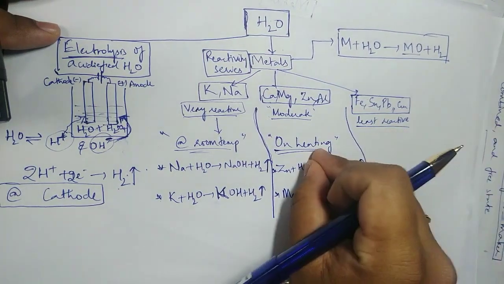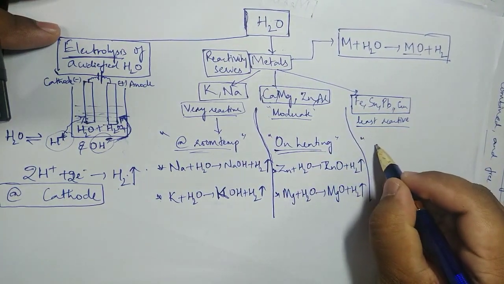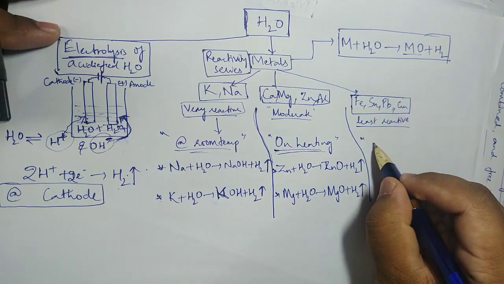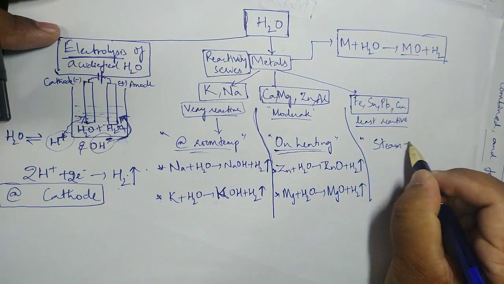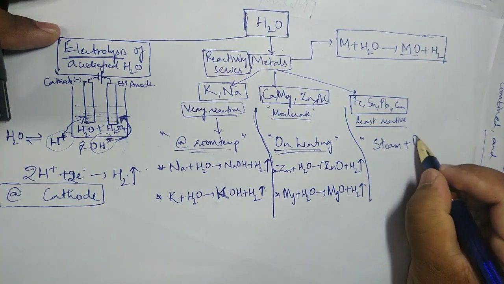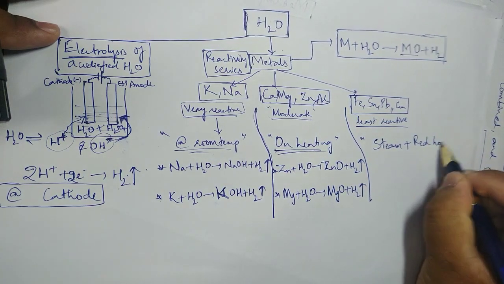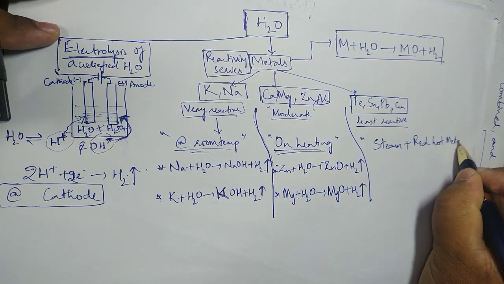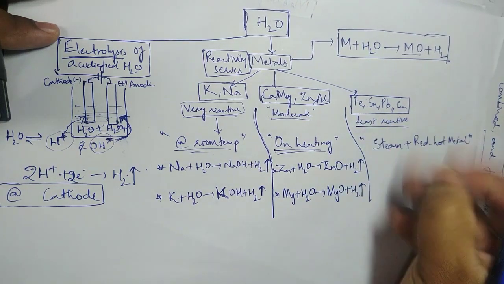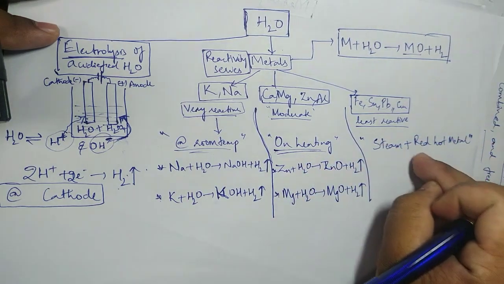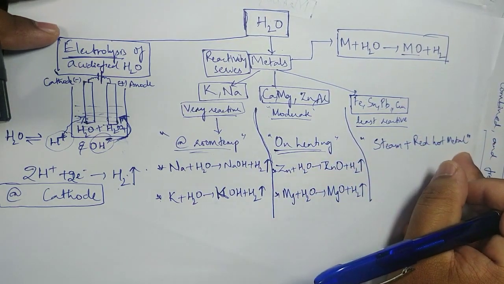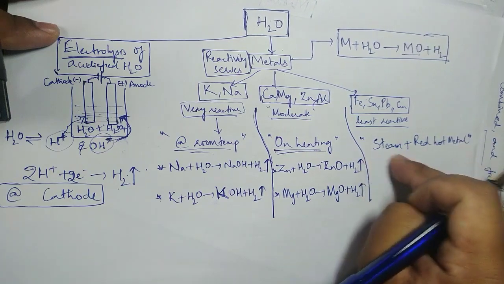So not just heating, in other words, I should provide steam. Steam must be there, plus the metal should be a red hot metal. In other words, the metal should be heated so much that it becomes a red hot metal. Even at that time we have to provide steam.